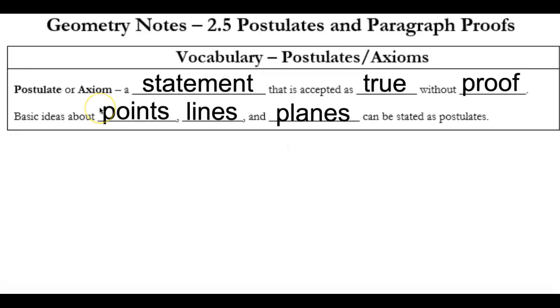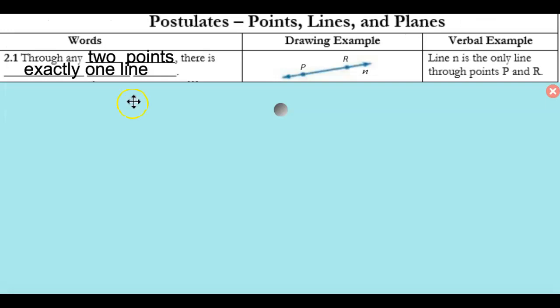Welcome back, guys. We're going to be going back to 2-5, day 1, and in this lesson we're going to be talking about axioms and postulates having to do with geometric terms. So a postulate, or an axiom, sometimes it's called, most often called a postulate, is a statement that is accepted as true without proof. Basic ideas about points, lines, and planes can be stated as postulates. And then I'm going to go over them.